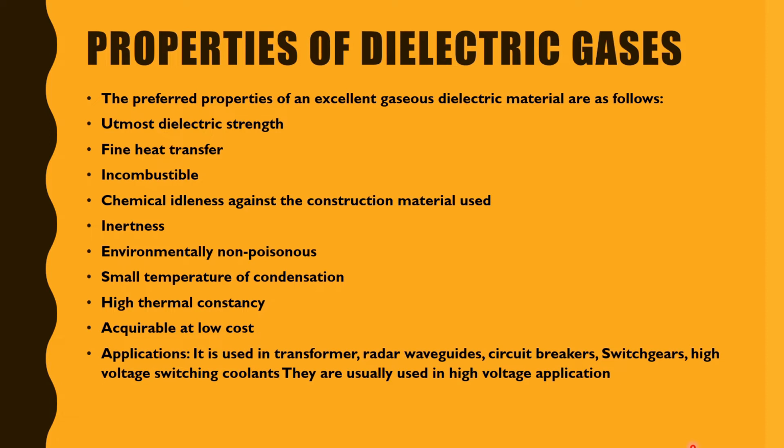Now we will be dealing with the properties of dielectric gases. The preferred properties of an excellent gaseous dielectric material are as follows. First is the utmost dielectric strength. Second is fine heat transfer. Third is incombustible. Fourth is chemical idleness against the construction material used. Fifth is inertness. Sixth is environmentally non-poisonous. Next is a small temperature of condensation.